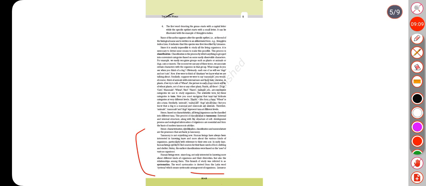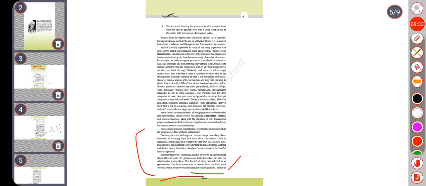Human beings were, since long, not only interested in knowing more about different kinds of organisms and their diversities, but also their relationships among them. This branch of study was referred to as systematics. The word systematics is derived from the Latin word systema, which means systematic arrangement of organisms.